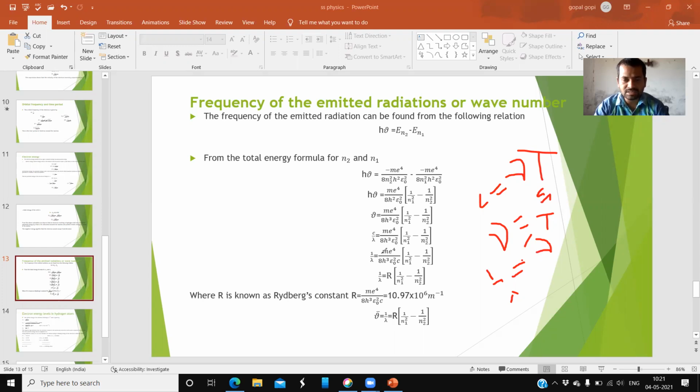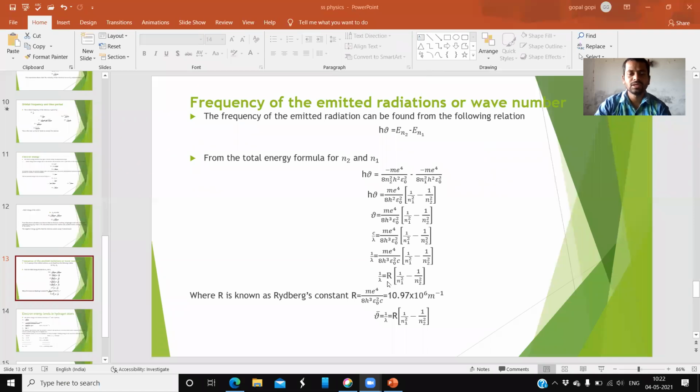And whatever constant terms are present outside the bracket, all of them are replaced by a single term, that is R. This R is called the Rydberg constant. Its value is 10.97 into 10 power 6 per meter, meter inverse. Okay. So 1 by lambda, nu bar, equals R into 1 by n1 square minus 1 by n2 square. Okay, friends. So this is it, and the next.